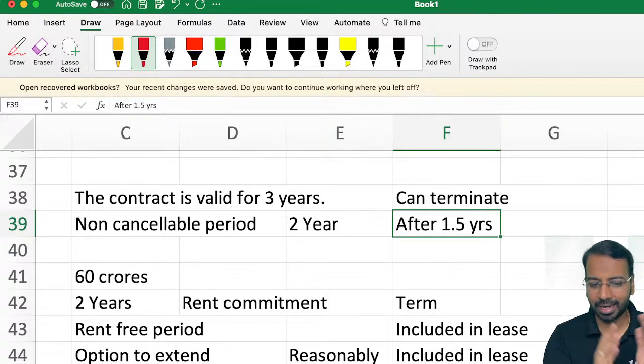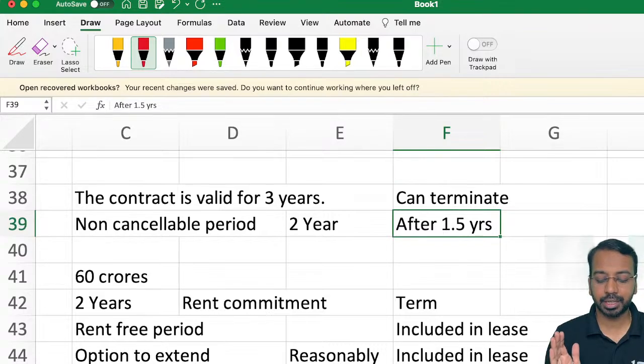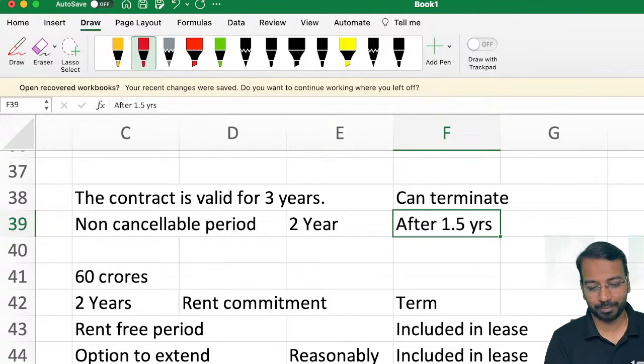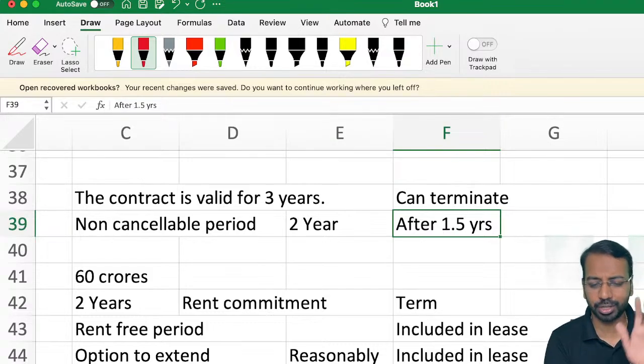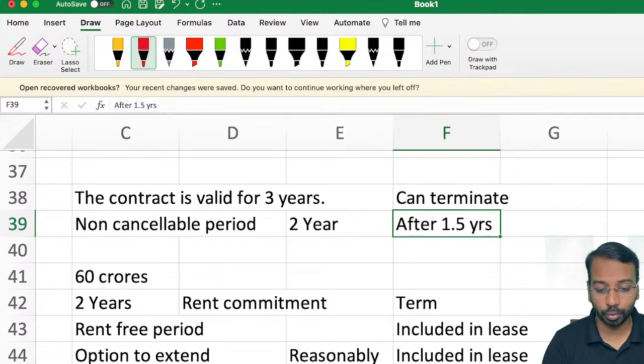Think of it like your articleship period. First 3 years, in 3 years, first 1 year you have an option to terminate, right? If you are reasonably certain to exercise, from the date of termination, you will not consider it to be a lease period. But if you are not reasonably certain to terminate, then the entire 3 years becomes your articleship period. Same logic here also. So, first, non-cancelable period always included.